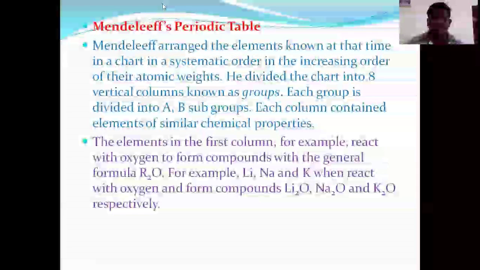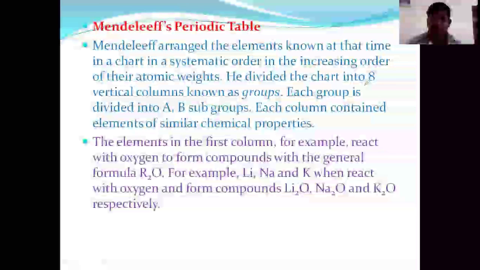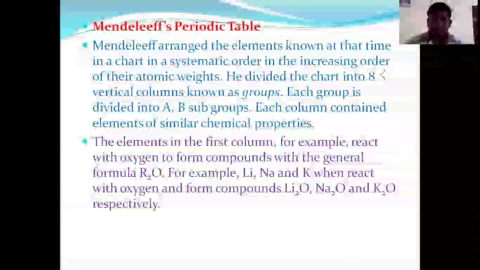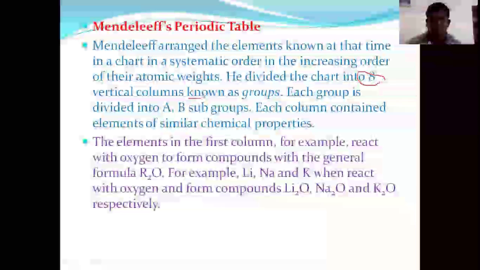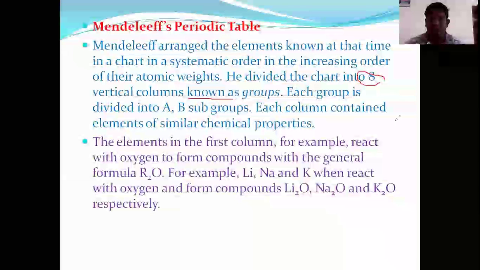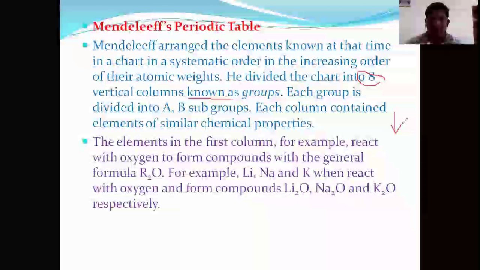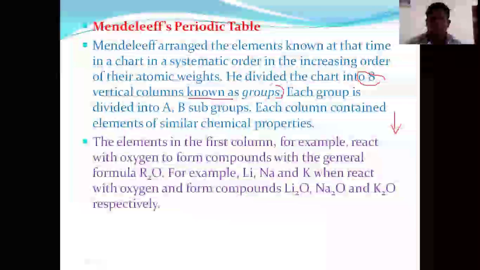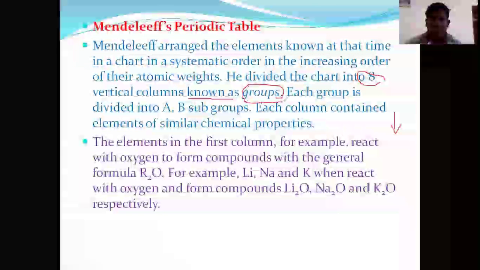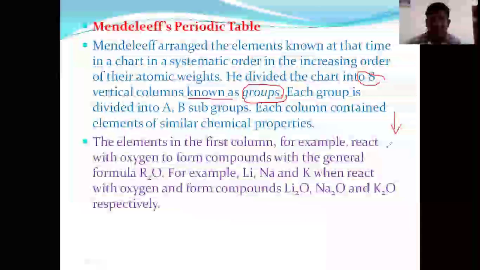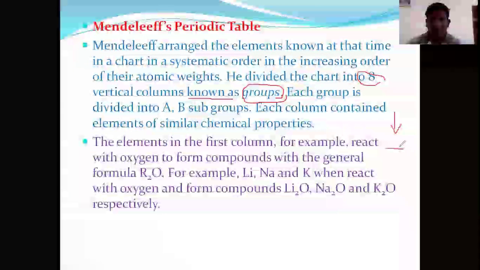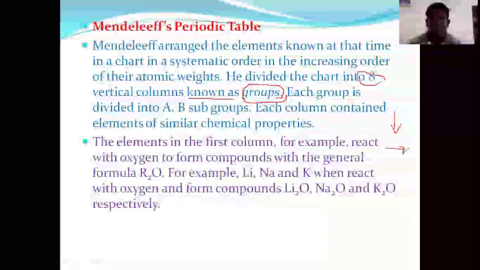According to Mendeleev, he divided the entire periodic table into 8 vertical columns, and each vertical column is known as a group. He also divided it into 7 horizontal rows, and these horizontal rows are known as periods.